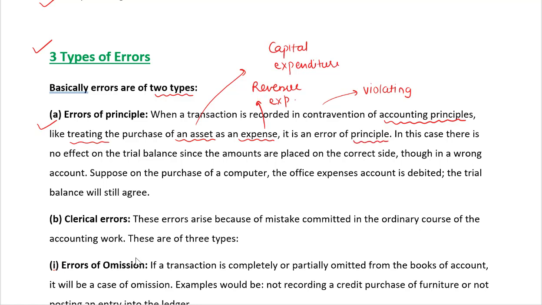In this case, there is no effect on the trial balance. Why? Because trial balance just checks the arithmetical accuracy. This is a qualitative inaccuracy since the amount is placed on the correct side through the wrong account. The account is wrong. We should write purchase account in case of inventory, or we should write machinery account in case of asset. We should not put it as an expense account. Suppose on the purchase of a computer, the office expenses account is debited, the trial balance will still agree.